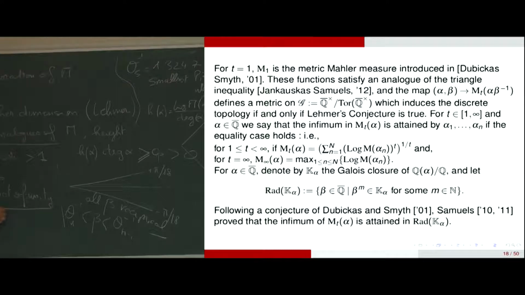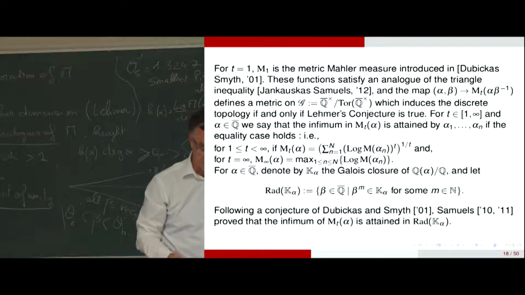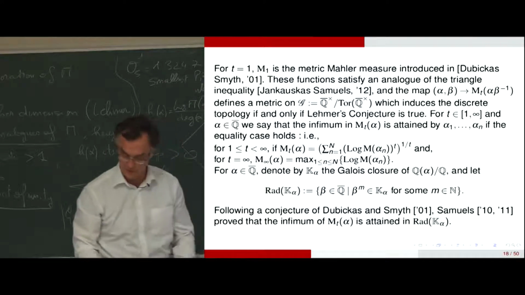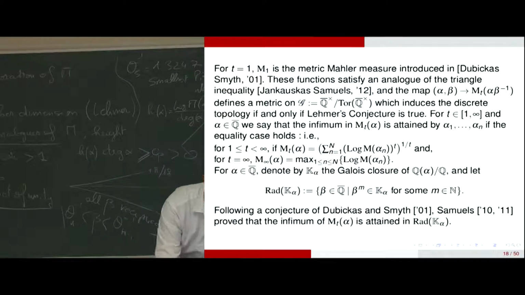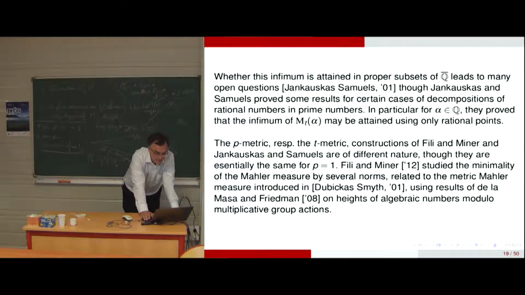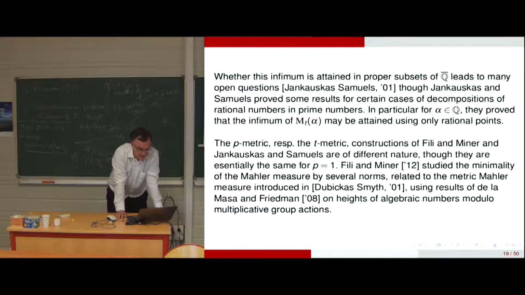So not a root of unity is treated here as modulo torsion. So we avoid all the torsion, we avoid all cyclotomic polynomials in this story. And that's why we have spaces of representations like that and integral representations of algebraic numbers. So there are open questions for that in this representation. So whether this infimum is attained in proper subsets of Q bar leads to many open questions.